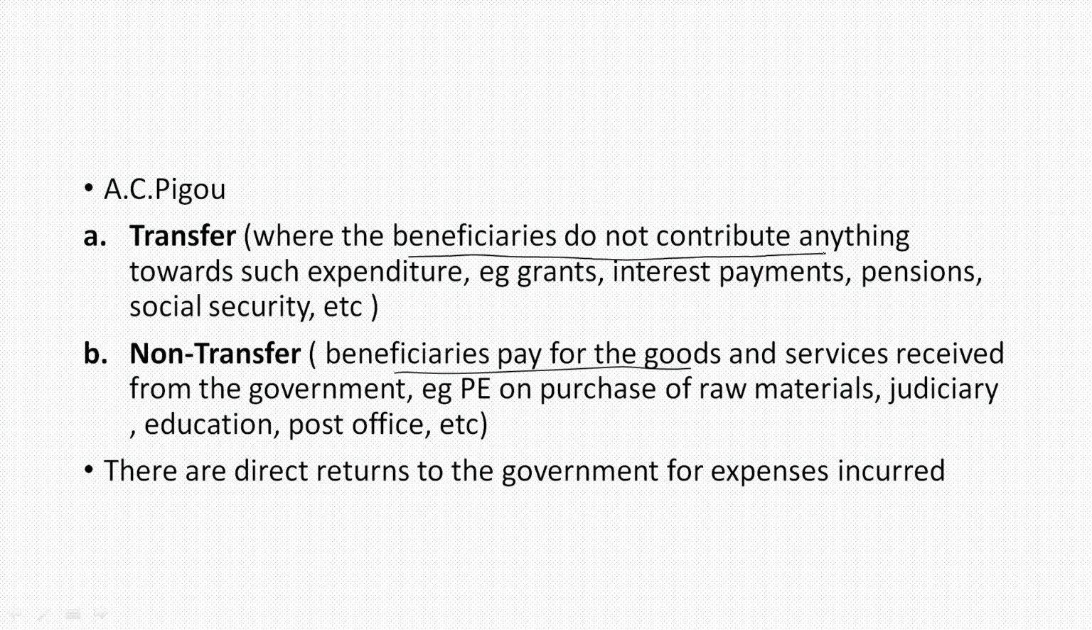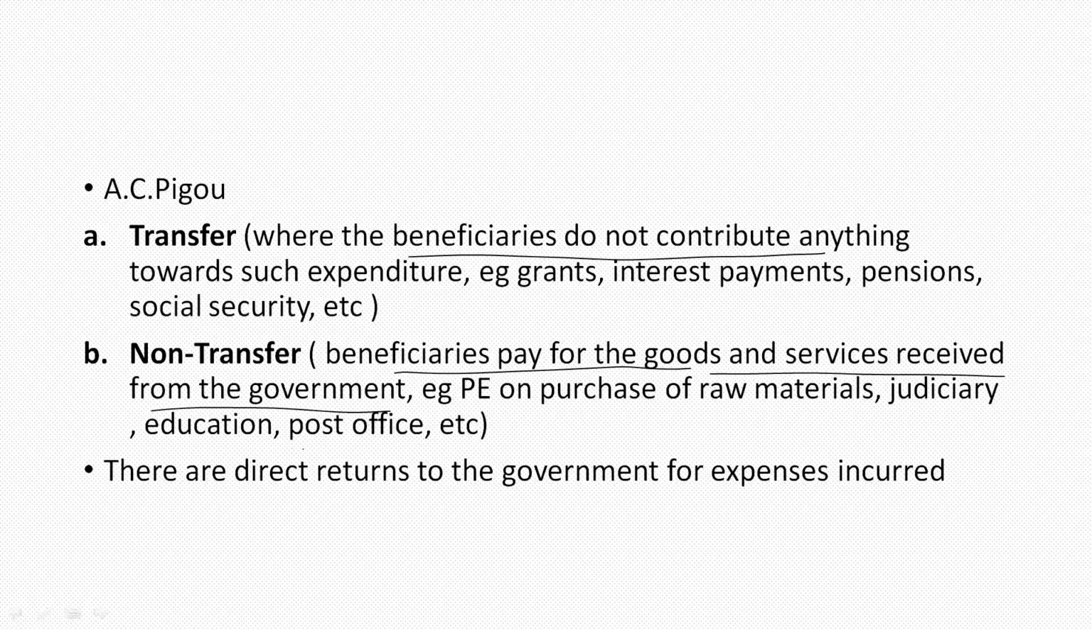Beneficiaries do not contribute in transfer, but in non-transfer, beneficiaries have to pay for goods and services received from the government, like education. The government schools are giving education, and maybe the fee amount is a little less than private schools or any other kind of schools other than government schools. The fees are less, but a certain amount the beneficiary is paying. Similar is the case with judiciary services, administrative fees, stamp duties. We are paying.